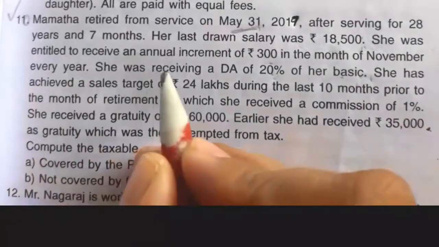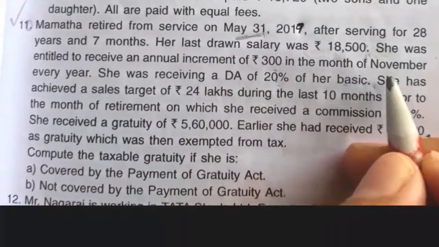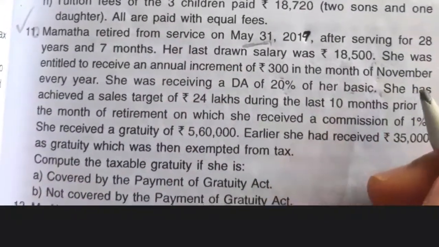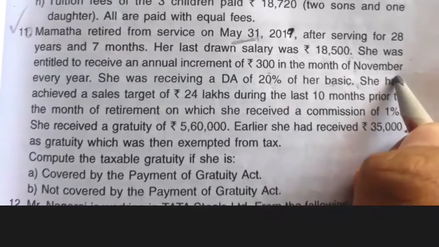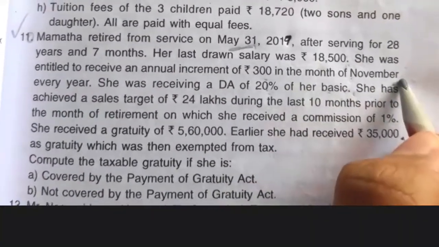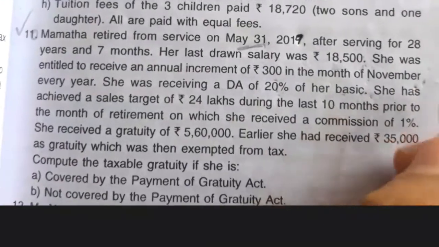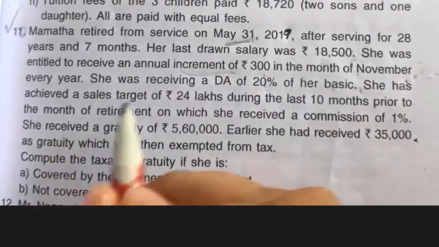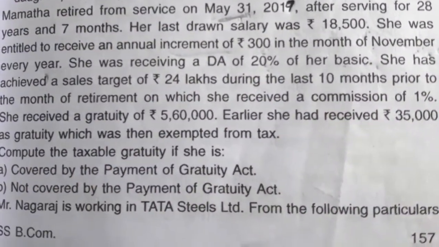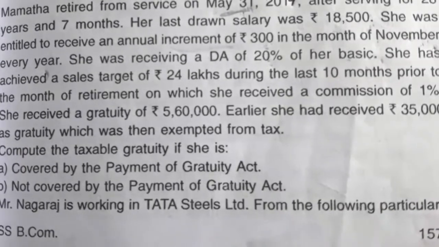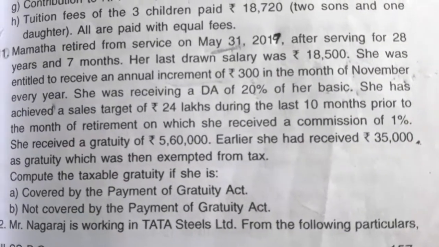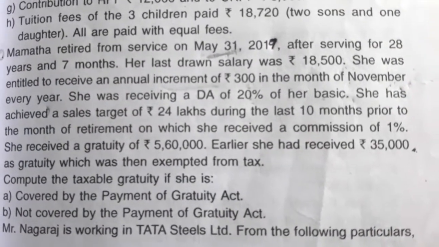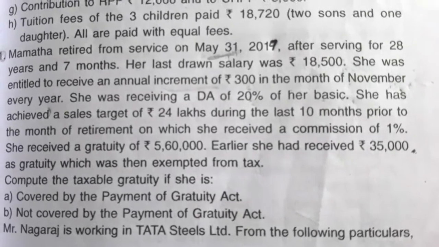Next, she was entitled to receive an annual increment of 300 in the month of November every year. So this one is required to compute the 10 month salary, that is in case of not covered under Gratuity Act. So in the 10 month salary, monthly salary becomes different because of this increment. So that we have to calculate. We have to calculate the salary for 10 months in case of employees not covered under Gratuity Act. So in case of employee not covered under Gratuity Act, salary means we have to take basic salary, that is salary for 10 months we have to take.